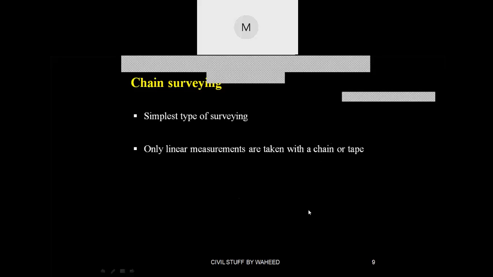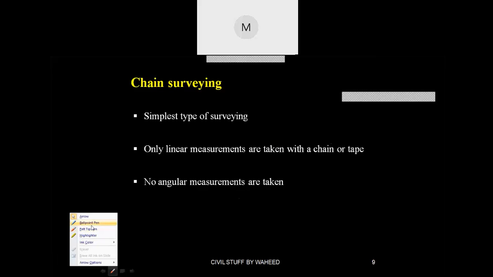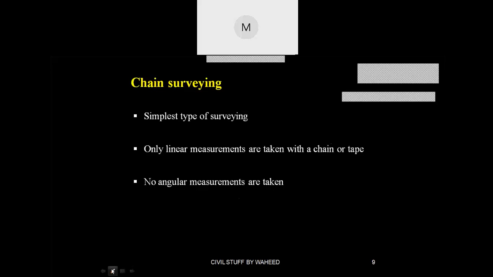Next, it is not possible to take angular measurements in chain surveying, but there is one rule, that we call the 3-4-5 rule. In that you can fix the 90 degrees angle. Suppose this is one corner, this is one edge, this is another edge.